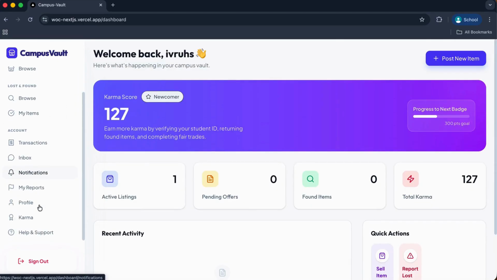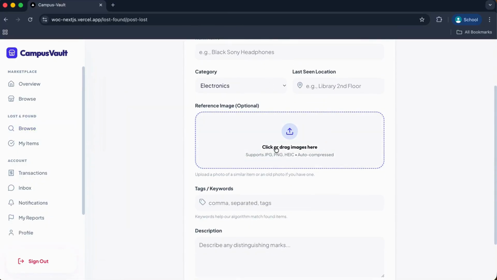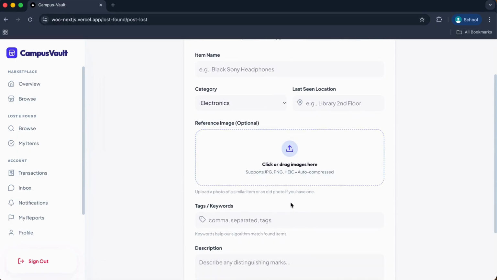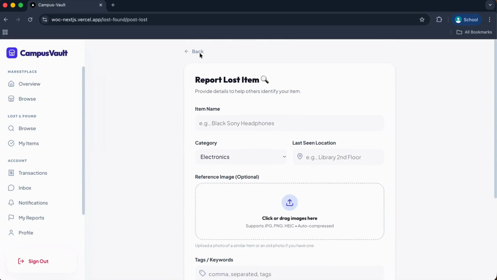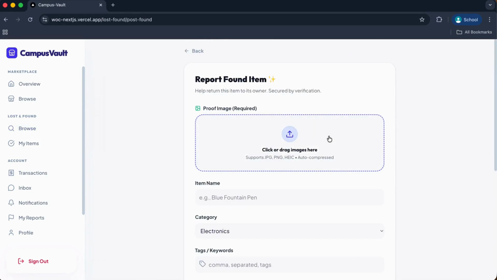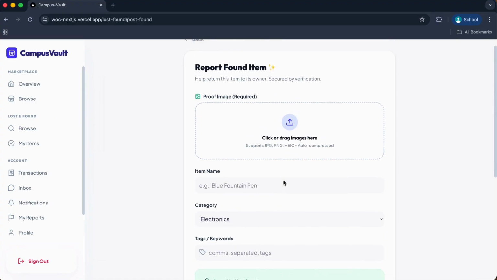Now the lost and found section. Similarly, we can report a lost item. Here this is the form: item name, category, last seen location. For reporting a lost item, the form has the image section as optional, and I can post the report. Similarly, if I go back to the found items, I can report a found item also. For reporting a found item, uploading an image is compulsory.